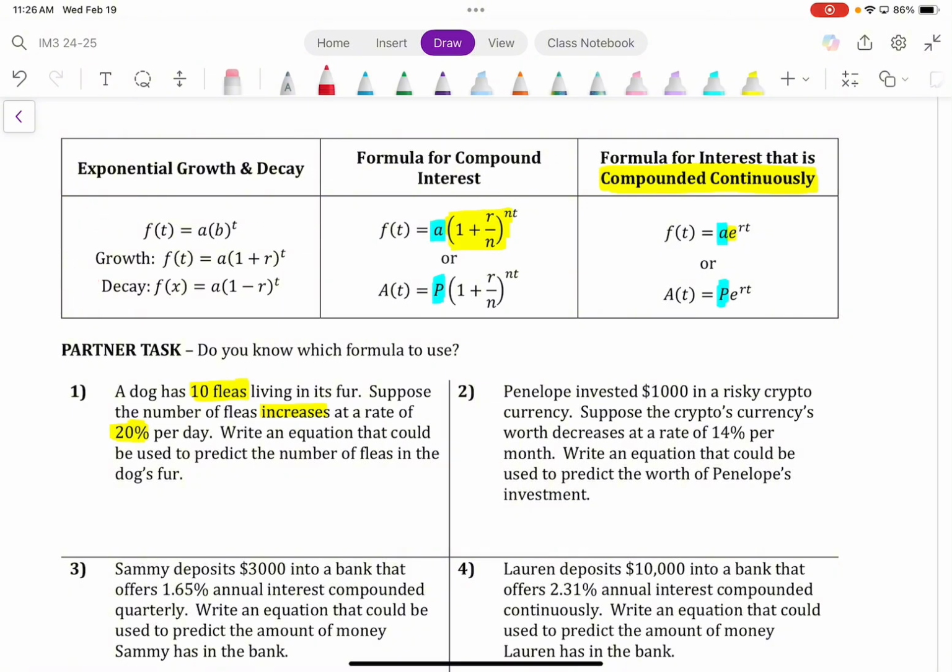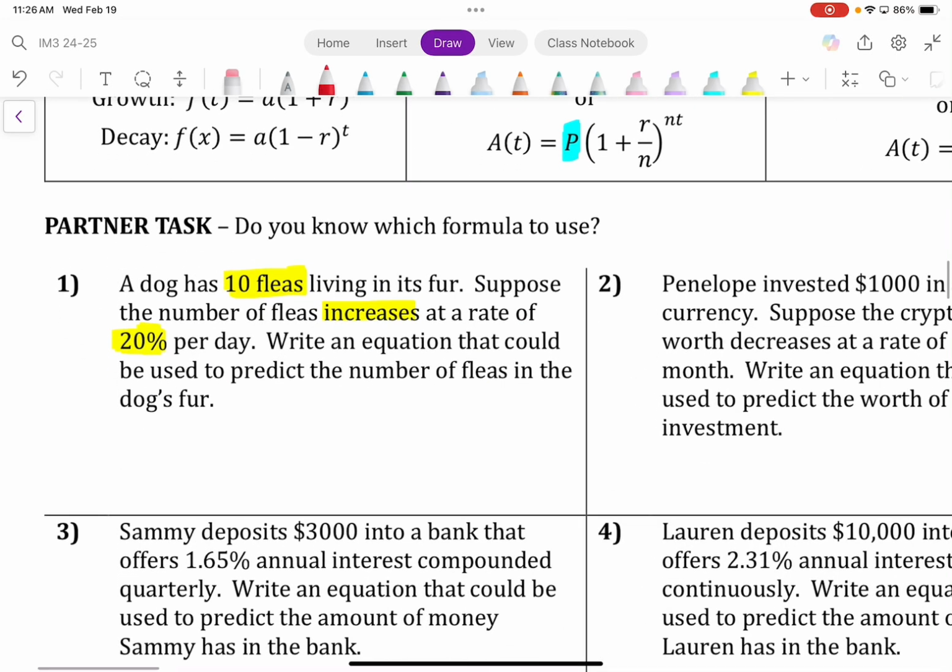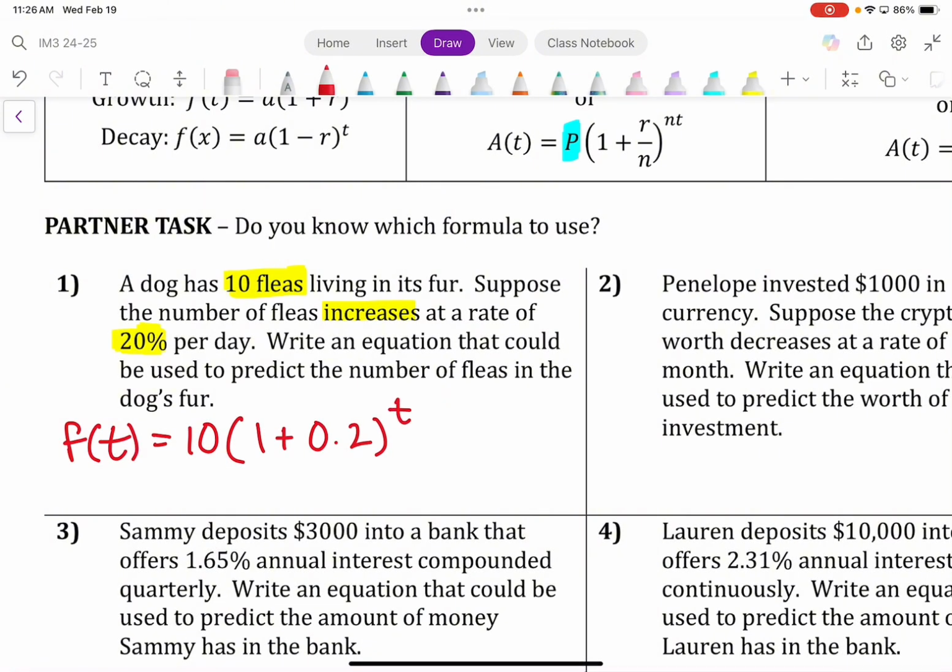So I'm going to use the exponential growth formula. That'll be f of t. We start with 10 fleas, and this is increasing at a rate of 20% per day. And so we're going to get 10 parentheses 1 plus 0.2 to the t. So does that make sense how I want you guys to do this?